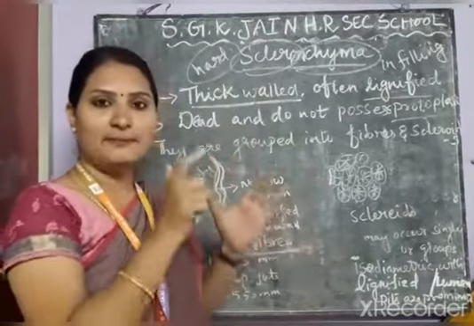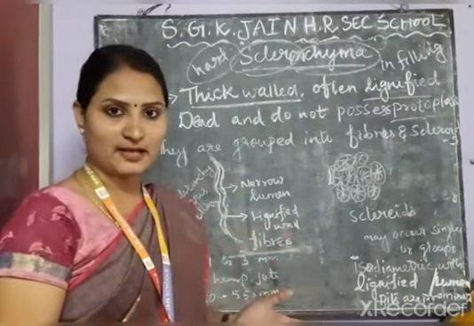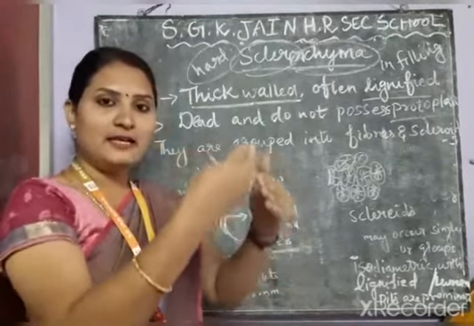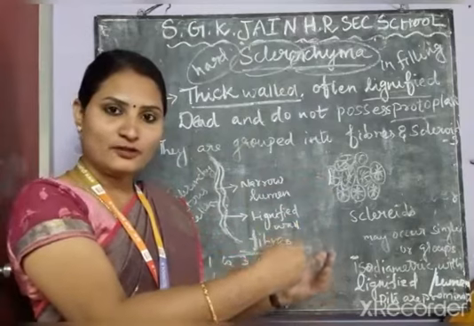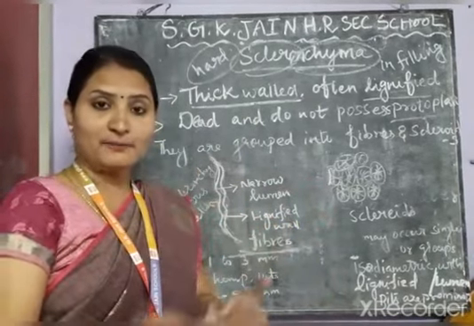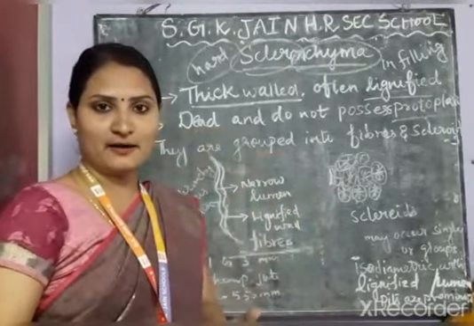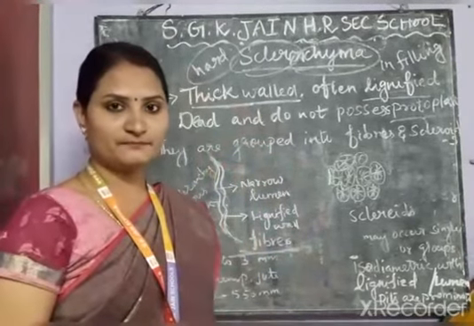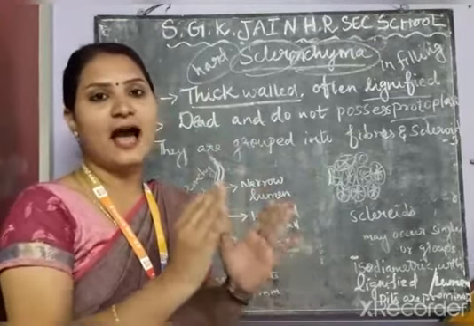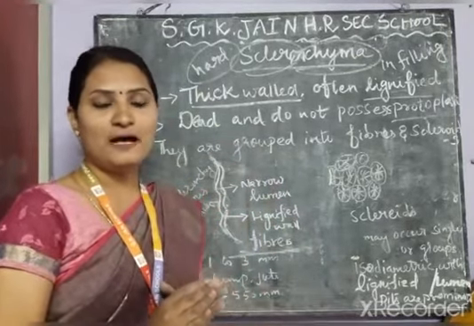Because in the plant sapling, there are no dead cells and no deposition of lignin material. When it grows in height, the meristematic tissue turns into permanent tissue, and some of the permanent tissues turn into sclerenchyma. That means the cells die. Only dead cells are called sclerenchyma. Because of the dead cells, the bark is formed in a huge tree. That is how the tree has mechanical strength. I hope you now have good knowledge about the sclerenchyma tissues.